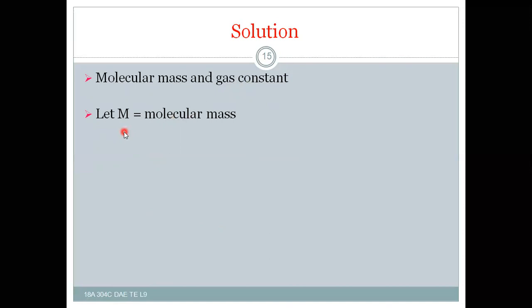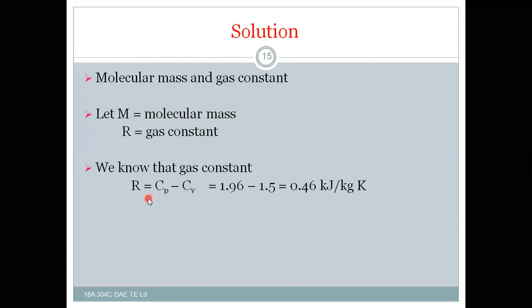Let capital M be the molecular mass or molecular weight, and R the gas constant. We know that R is equal to Cp minus Cv, which is 1.96 minus 1.5. Then you will get 0.46 kilojoule per kg Kelvin. This will be the answer for gas constant.